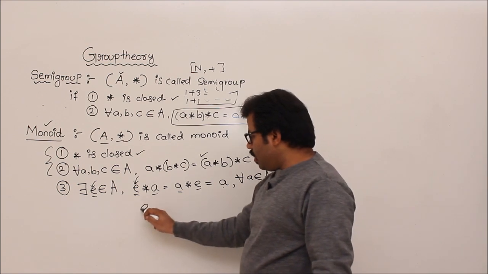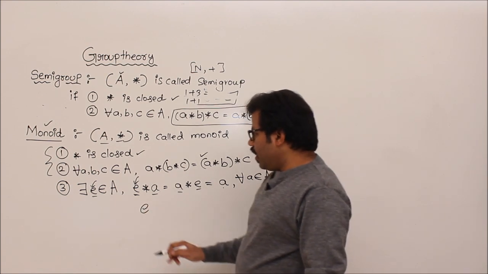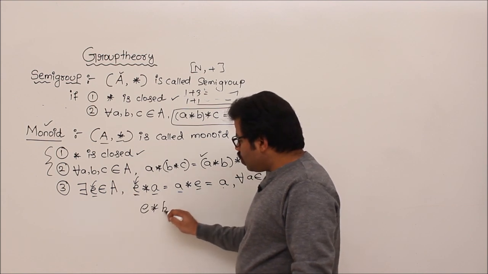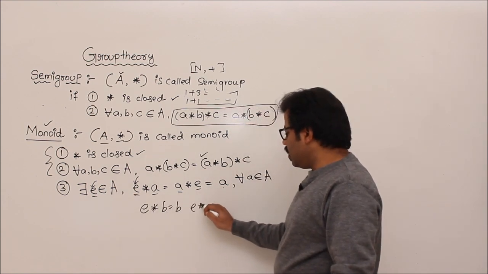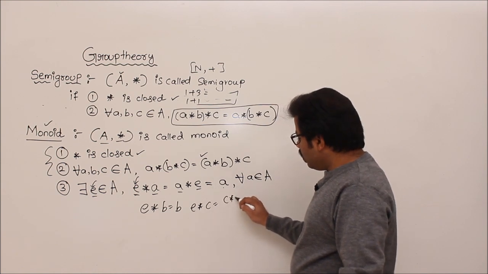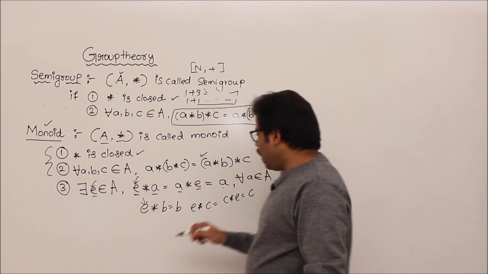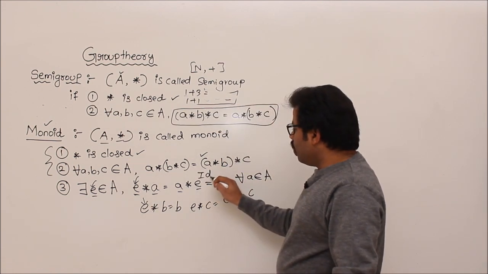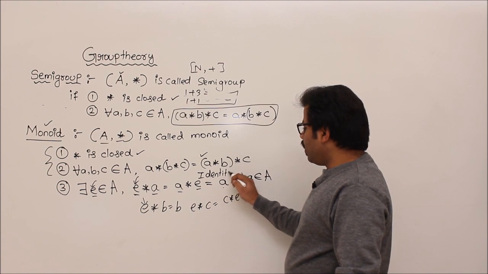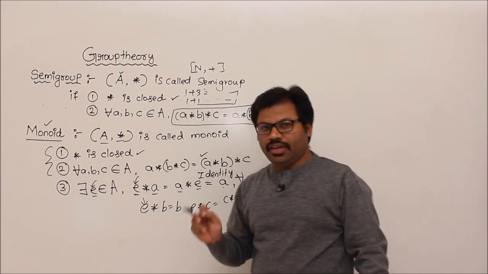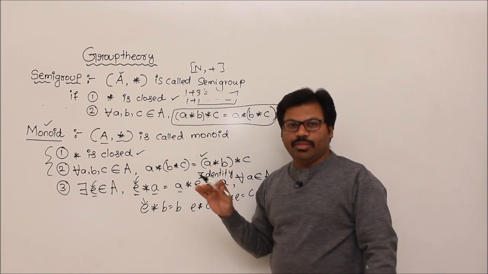Example, let's say e is an element. Whenever I say e is that special element, then e star b should be what? b. e star c, c. Similarly, c star e, c. If any element has that property, then that is actually called the identity element. Okay. So finally in a monoid we have an identity element. There should be at least one identity element, right. So this is about monoid and semi-group.